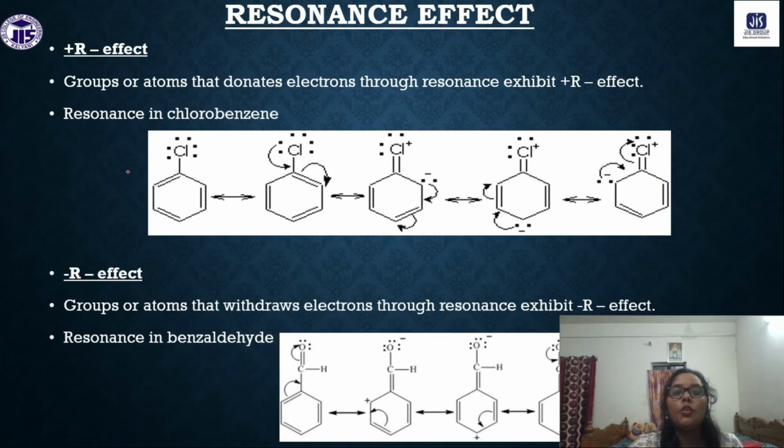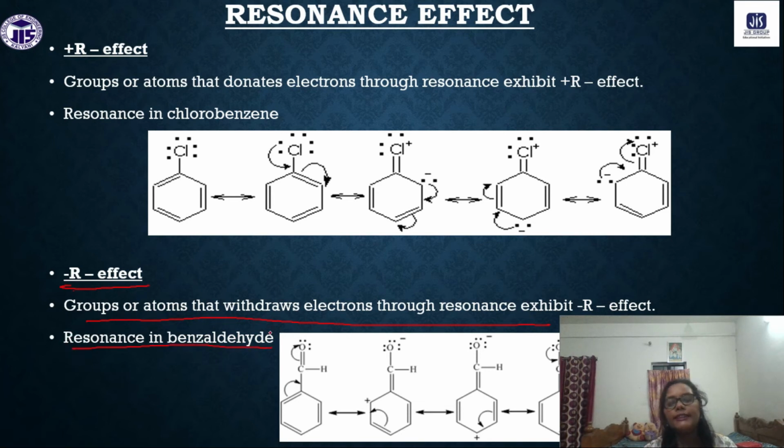Next we have chlorobenzene. Again for chlorobenzene we have the same thing: first of all the lone pair will come here and the bond will move to this carbon atom and so on. So these are some of the plus R effects that we have. Now we will discuss the minus R effect. Generally groups or atoms that withdraw electrons through resonance exhibit the minus R effect.